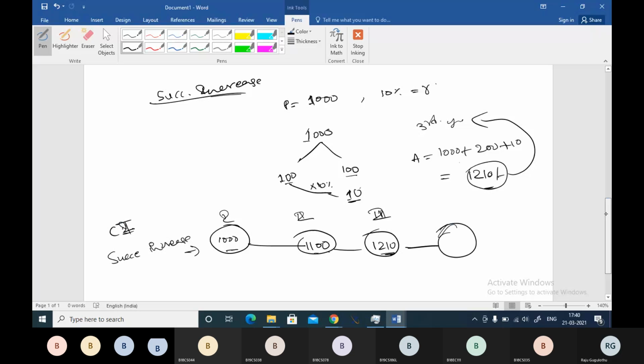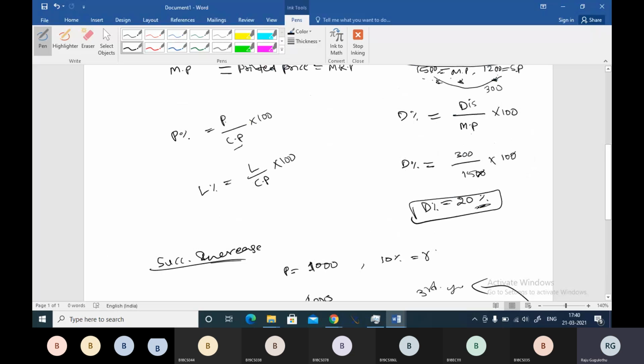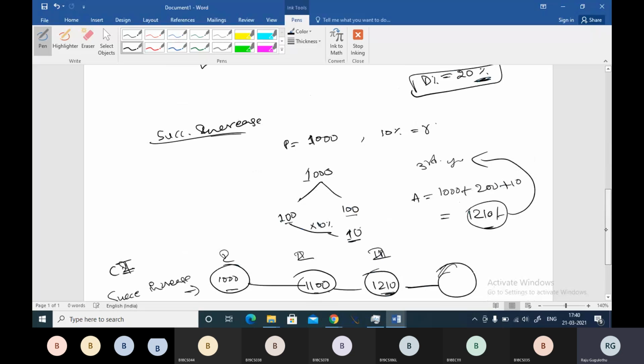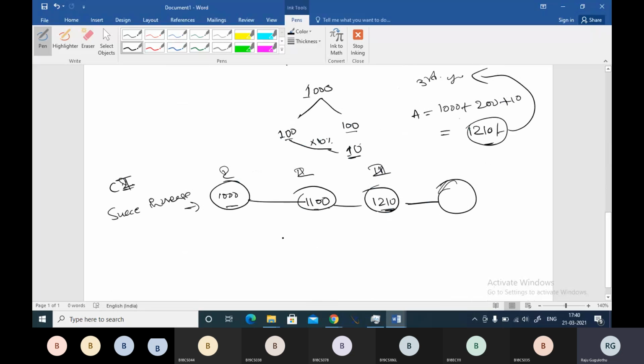Similarly, we are talking about discount, right? While doing the compound interest, I told you this shortcut, x plus y plus xy by 100, and I told you that this is called the effective rate calculation. Now we are going to utilize this one for successive discount calculation, boss. Successive discount is also very important.